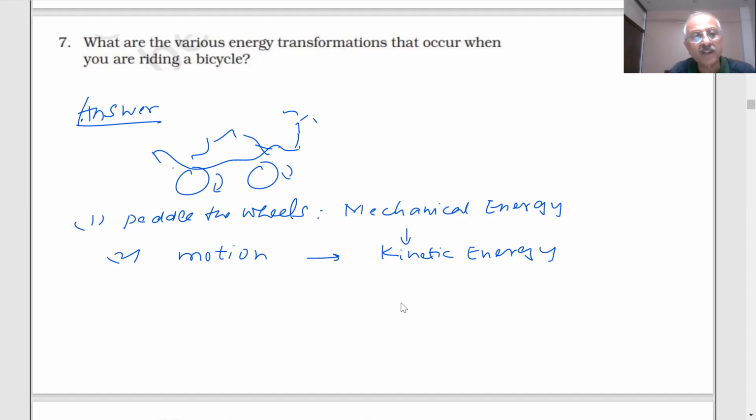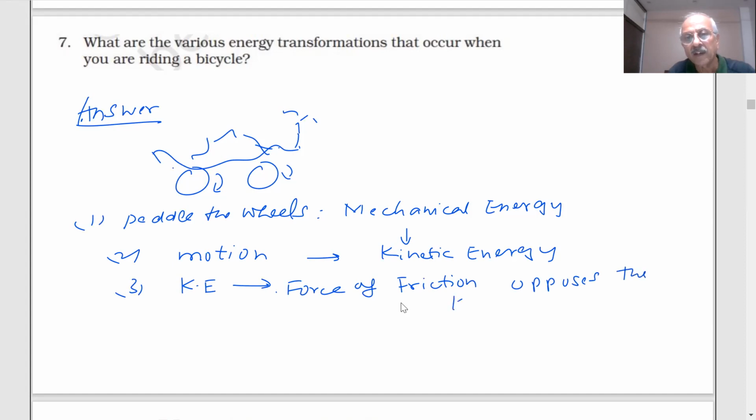Kinetic energy is used for doing work against the force of friction. Kinetic energy is in this direction, and the force of friction opposes the kinetic energy of the bicycle. What will be the result?